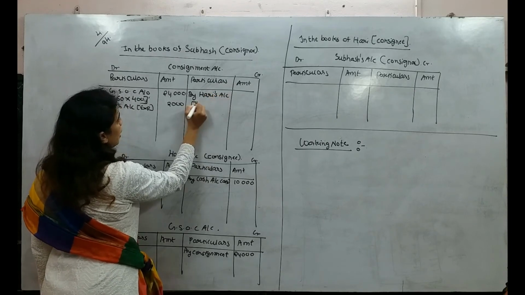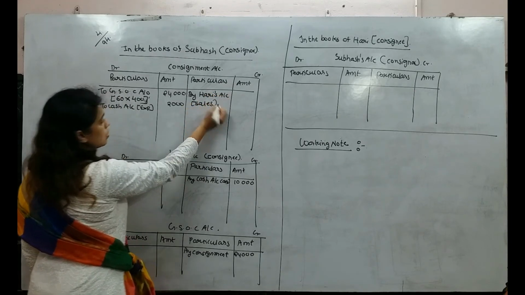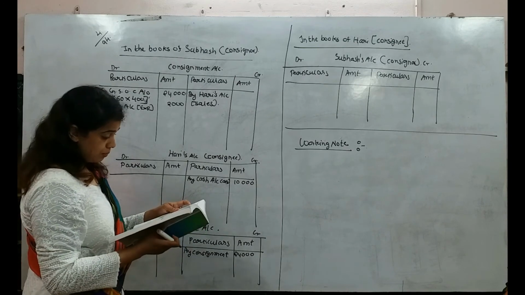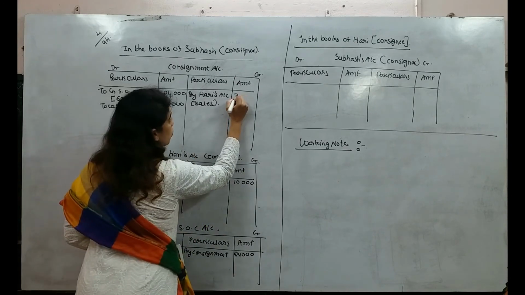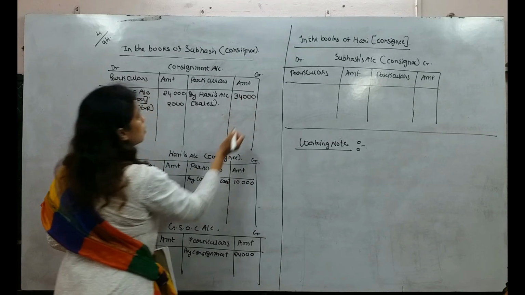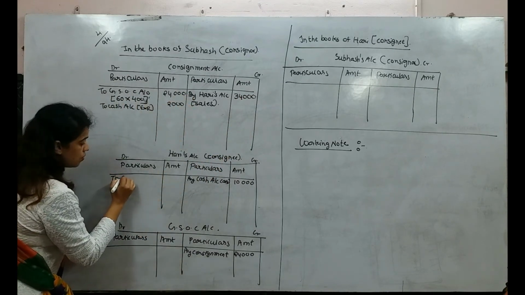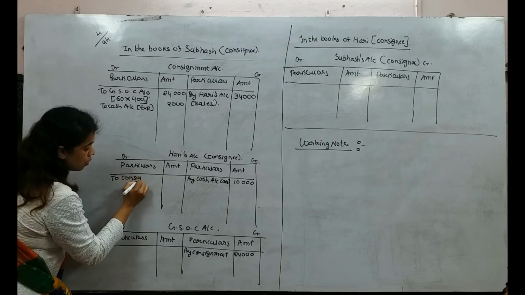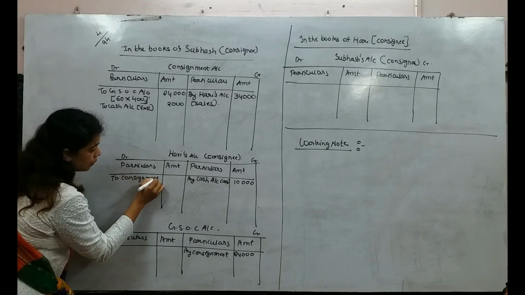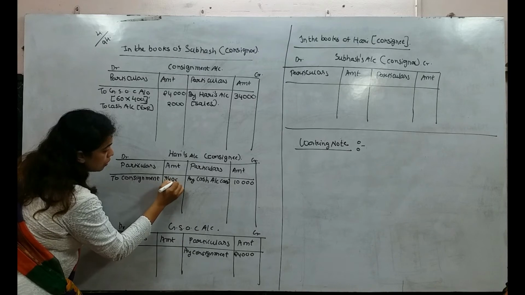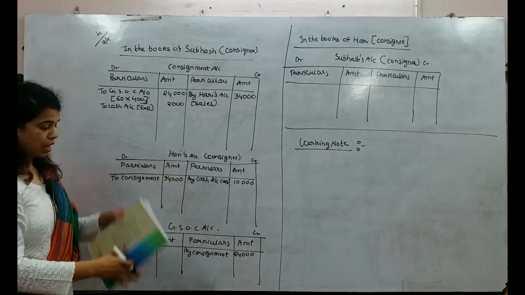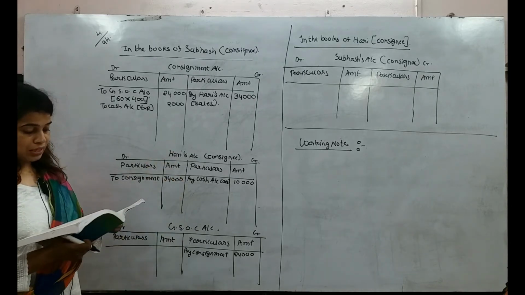In bracket I am writing sales. Okay, what is the price? 34,000. Okay, now here by Hari is there. So here I will write to consignment 34,000. Okay, now next what are they saying?